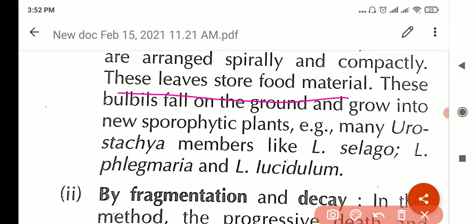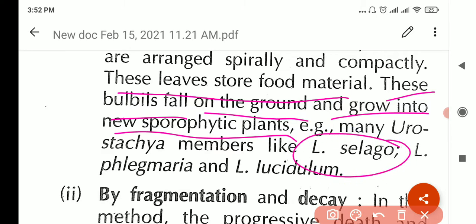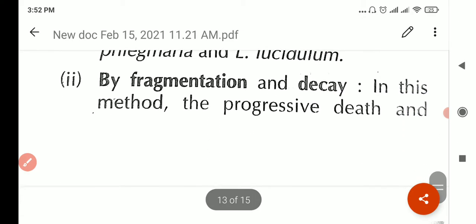These bulbils fall on the ground and grow into a new sporophytic plant. So when these bulbils fall to the ground, a new sporophyte will grow directly. Not a gametophyte, directly it will give you a sporophyte. Example is again L. selago. So try to remember an example which is easy for you. If selago appears everywhere, you give selago everywhere. So you have to go through the text to understand which is the most common one.